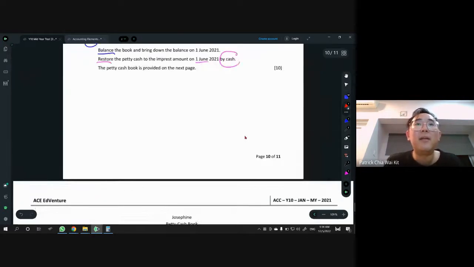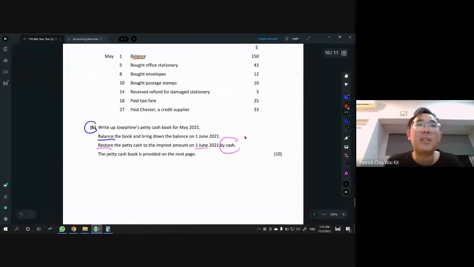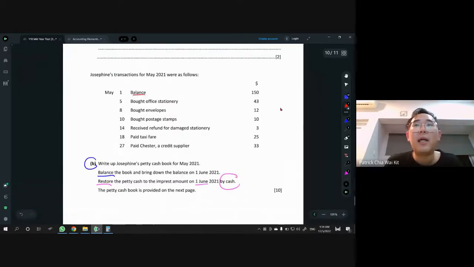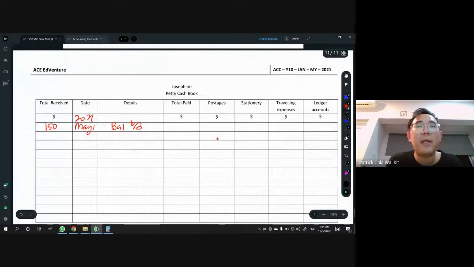Next one. We have bought office stationery, bought envelopes, bought postage stamp, received refund, paid taxi fare, paid Chester. I'm just thinking to write down everything first, but never mind, I think I better do one by one. So bought office stationery. Of course, money out, $43. So total paid 43. And we are buying office stationery, you can just write stationery, no problem.